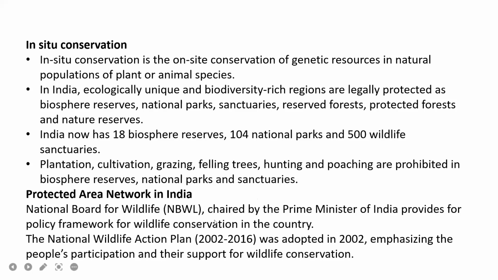So it is not only the people who are working in these areas, but all should support, and there should be awareness among all the people about wildlife conservation. Not only the people who are present there working in these areas. So this is our duty.